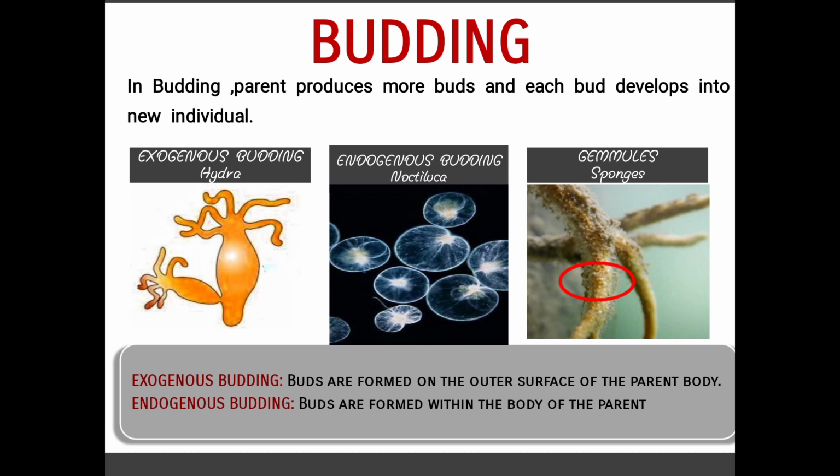In budding you are going to learn about two types: exogenous budding and endogenous budding. Exogenous budding means the bud occurs on the outer surface of the parent, whereas endogenous means it is an internal bud. Gemmules in sponges are also internal budding. You have to be very clear about these two types. A bud is a normal outgrowth obtained in an individual, and it will later develop into a newer organism, right?